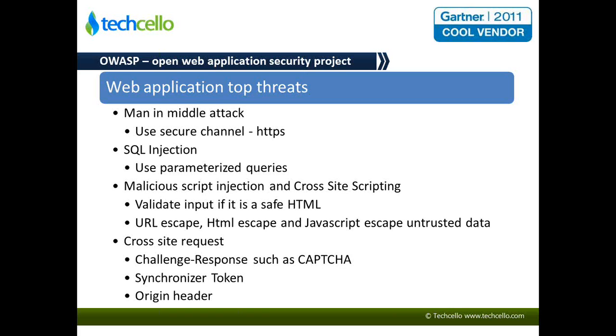This is a common threat where someone in between the network tries to seize information or alter the information. The best way to overcome it is simple. You use the HTTPS based protocol, especially when you have secure data getting transferred over the network.